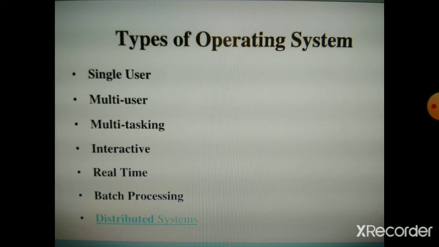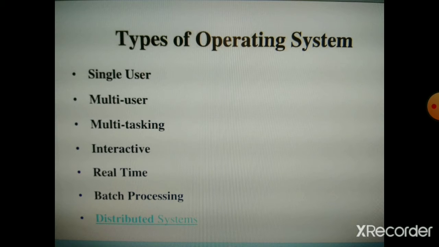These interactions may take place through a graphical user interface, that is GUI, or a character user interface, that is CUI. On the other hand, a batch operating system does not allow input output. Windows is an interactive operating system, and MVS is a batch processing operating system.